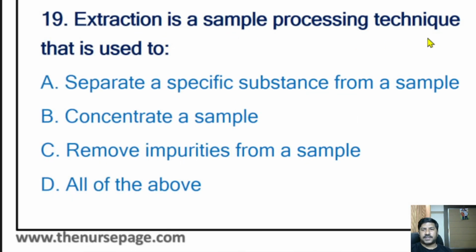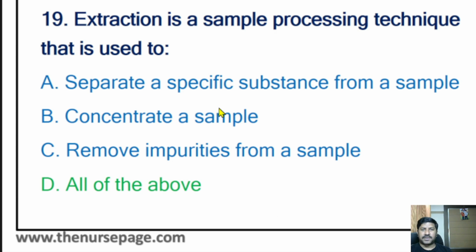Extraction is a sample processing technique that is used to, it is the third one, extraction. It is used to separate a specific substance from a sample, concentrate a sample, remove impurities from a sample. All of the above. Here also the correct answer is all of the above. I just kept these questions for understanding purposes only. Extraction, centrifugation, filtration, these are sample processing techniques. You need to be aware of that, so that is the purpose I kept these questions here.